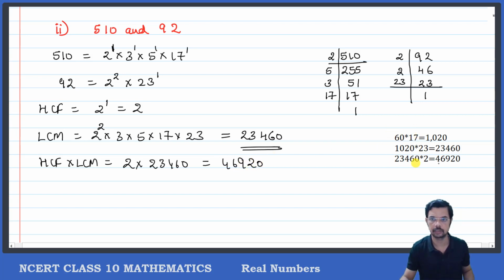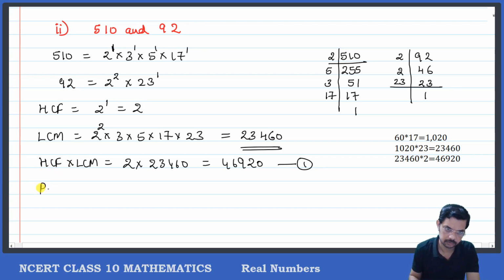I am using a calculator to save time because I don't need to teach you multiplication. You can multiply and check. HCF and LCM is done. So this is the first part, and the second part is the product of numbers.